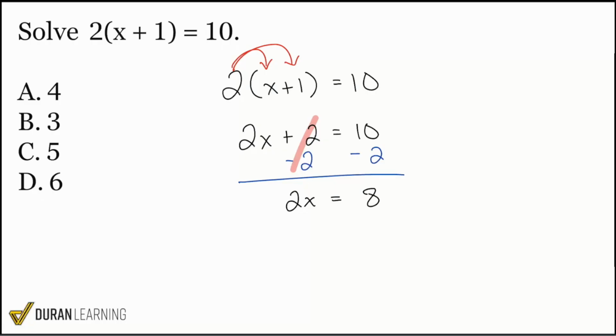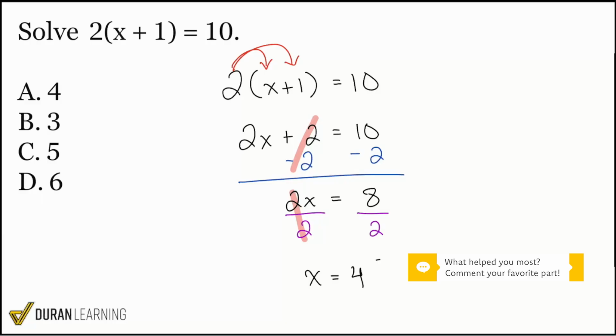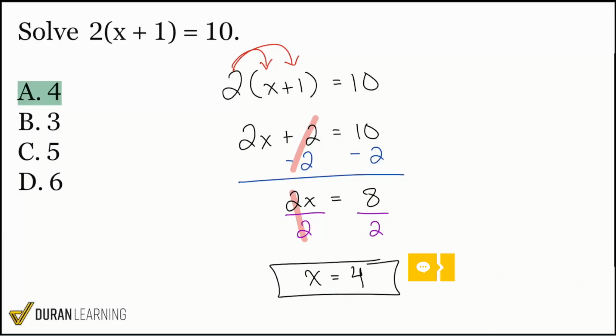So the last thing that we're going to do is, again, we're still working opposite operations. So what we have now is we want to do the opposite of multiply by 2, which is going to be dividing by 2 on both sides. Just like that, nice and easy. Bam, cancels out, and we have x equals 4. And there we are. The correct answer to this question is going to be x equals 4.